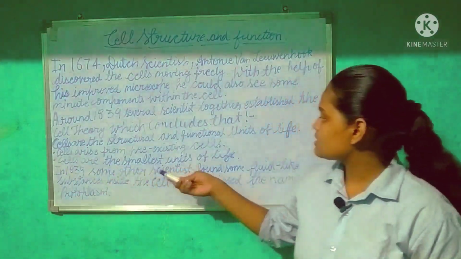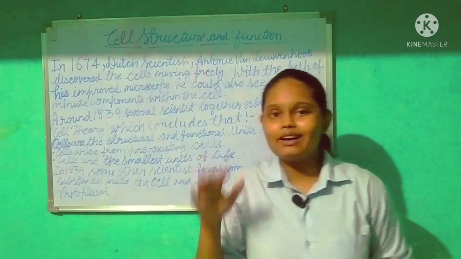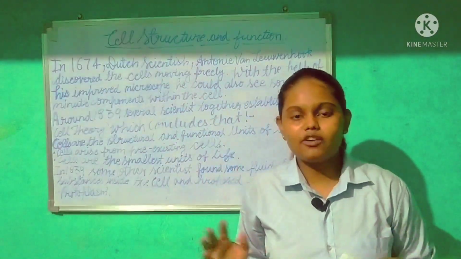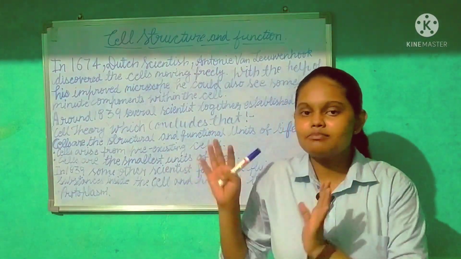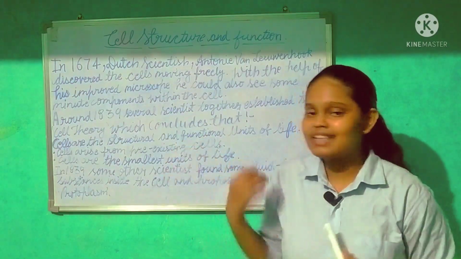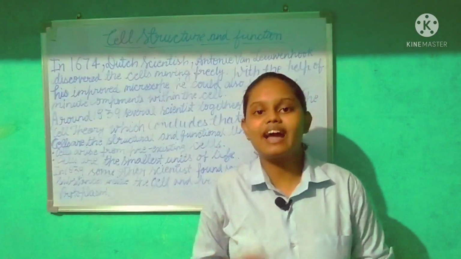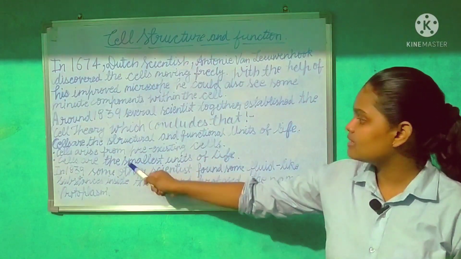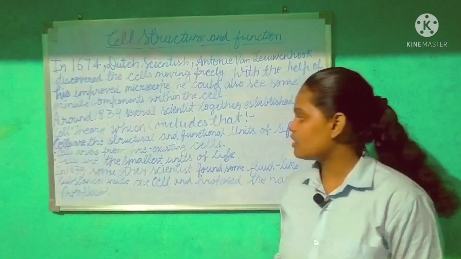Now cells are the smallest unit of life. They consider cells to be the smallest unit of life, just like for a house, the smallest unit is the bricks. In the same way, our body, or a living organism's body, is made up of cells. So they consider cells the smallest units of life.